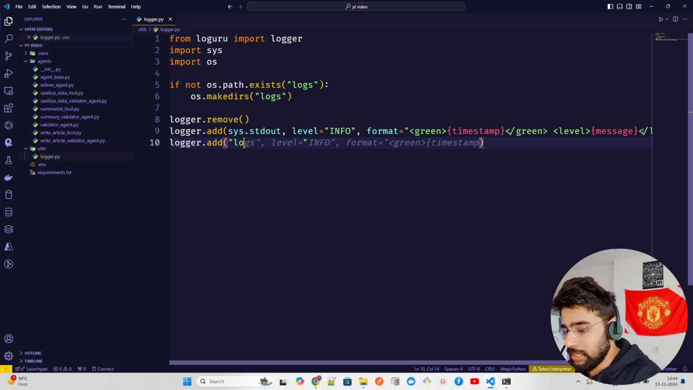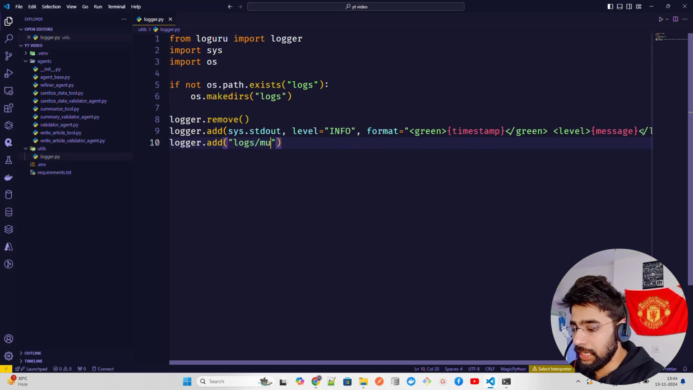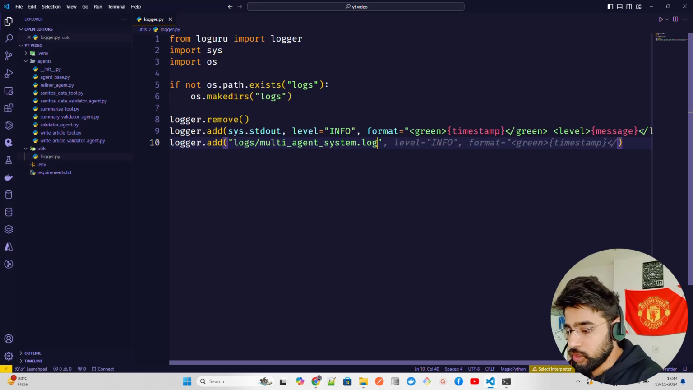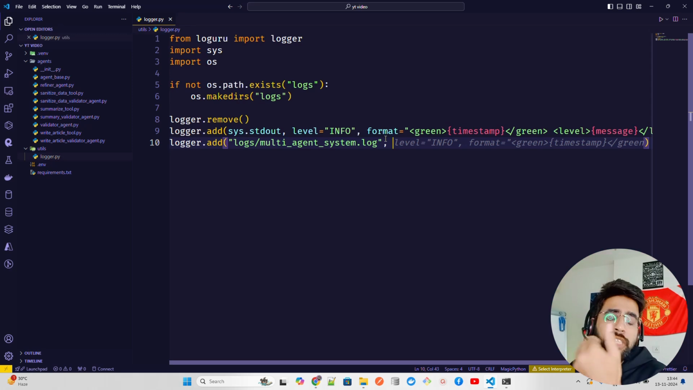So you can just write, because this is the folder, so we're going to save that. So logs.multi-agent. Let me just do that, multi-agent, because that's the name of the file. So multi-agent system.log. Okay, now this has become that. Now you can set the retention period for how many days you want to retain it, the debugging level, and the rotation, and so on and so forth.